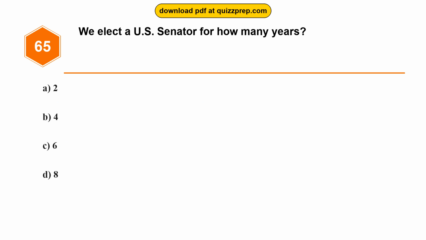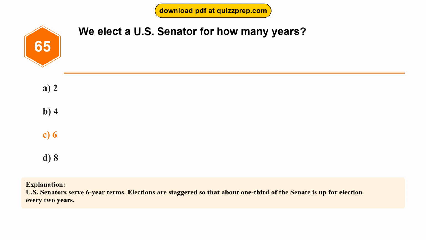Question 65. We elect a U.S. Senator for how many years? Option A 2, Option B 4, Option C 6, Option D 8. The correct answer is option C, 6. U.S. senators serve 6-year terms. Elections are staggered so that about 1/3 of the Senate is up for election every 2 years.